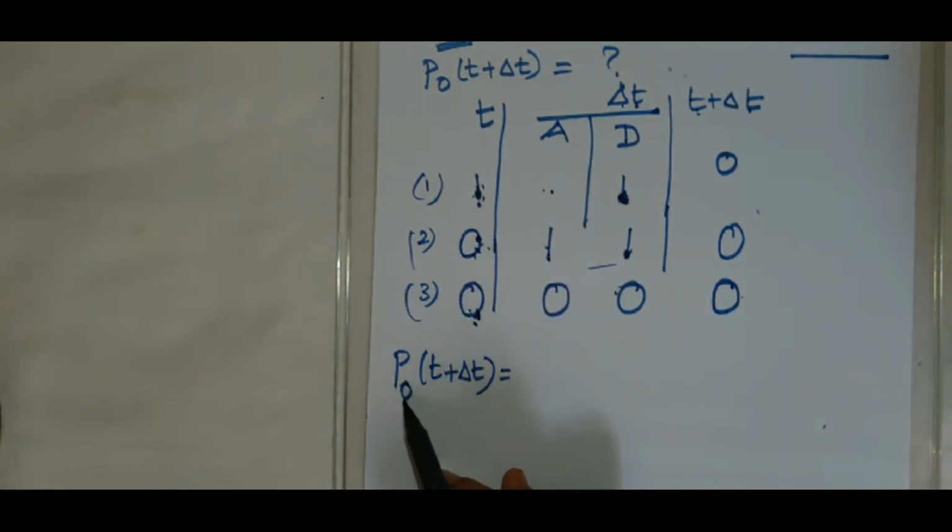So what is the probability to have 0 customers in the system during the time t plus delta t?